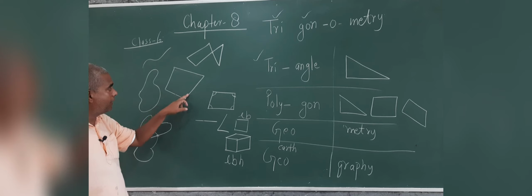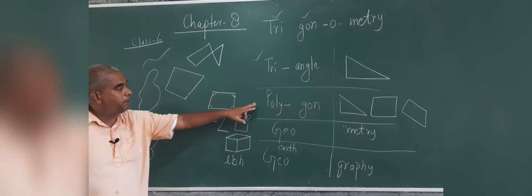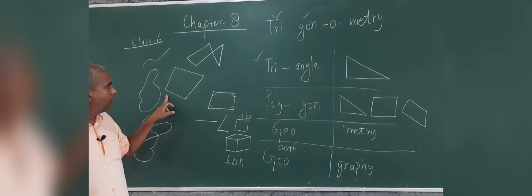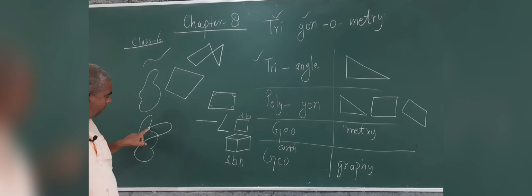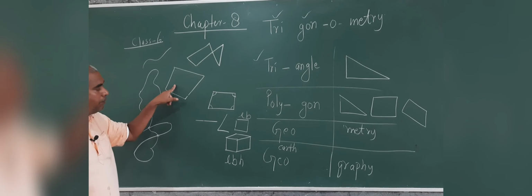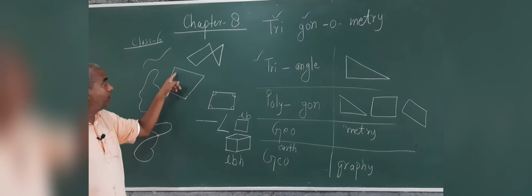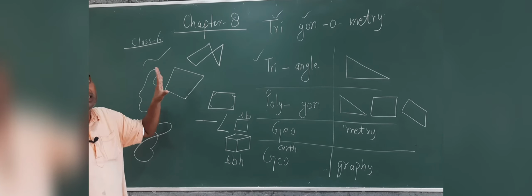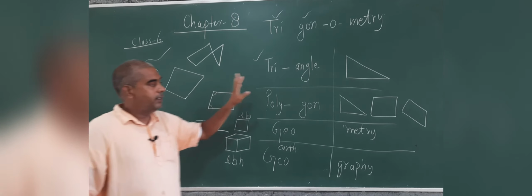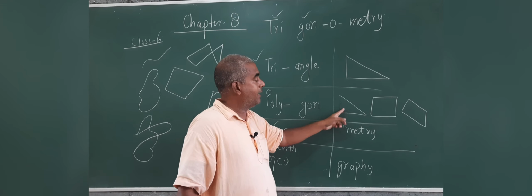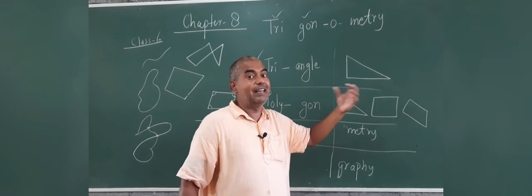So we should have only boundary. So that was the polygon. Polygons means simple closed figure made up of straight lines. So that's why triangle is a polygon, trigon, quadrigon, quadrilateral.